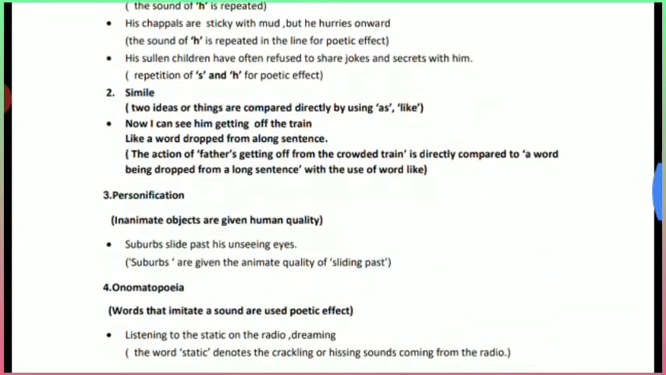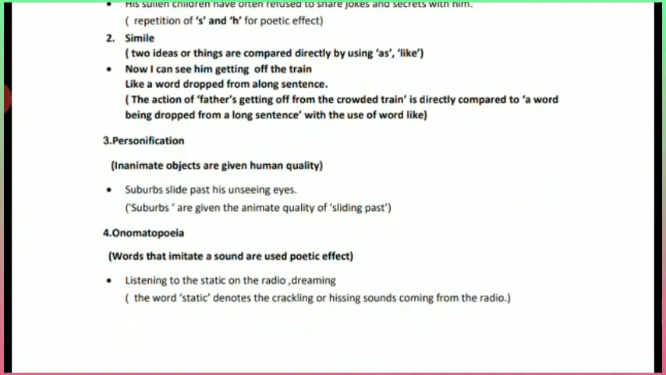Second figure of speech is simile. Simile means two ideas or things are compared directly by using as or like. That is, a comparison between two ideas or two things by using the word as or like. See examples. Now I can see him getting off the train like a word dropped from a long sentence. Here the action of father's getting off the crowded train is directly compared to a word being dropped from a long sentence. That's why it's a simile.